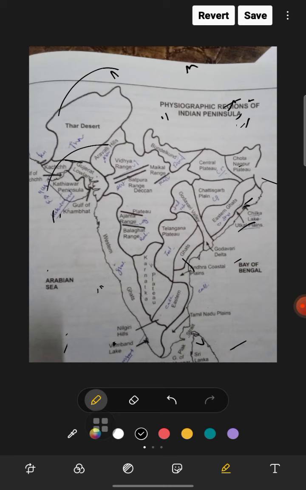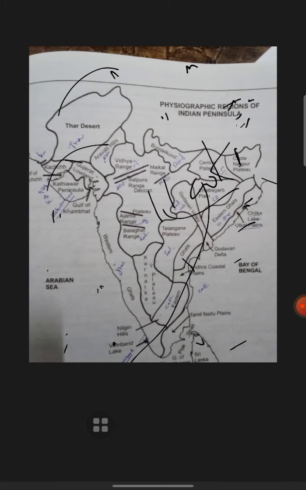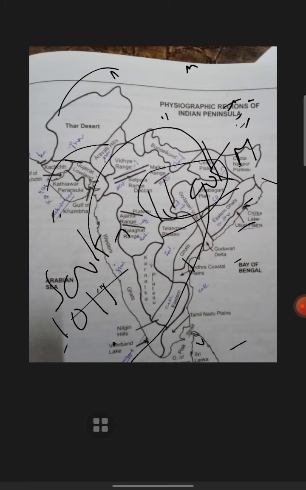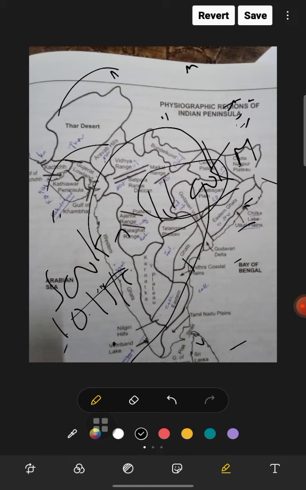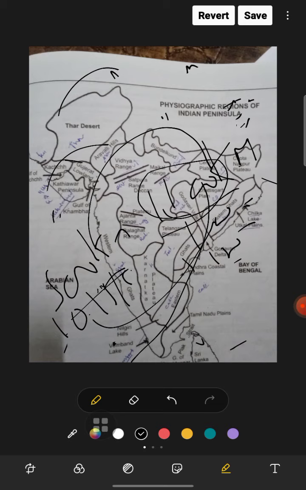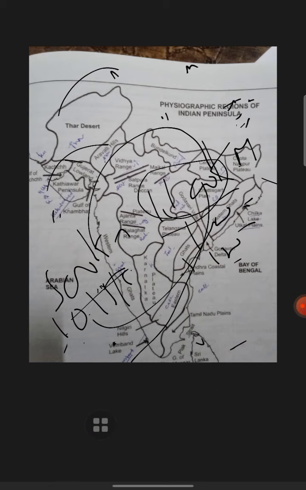Okay, so this area is the extent from the deltaic plain of the Ganga to Kanyakumari. This is the 1100 kilometer area. The western part was only 500 kilometers, and the eastern part is more than double. Here the width was only 10 to 15 kilometers, and here the width is 100 to 130 kilometers, which is 10 times the western area. As we see, here is 10, here is 100.